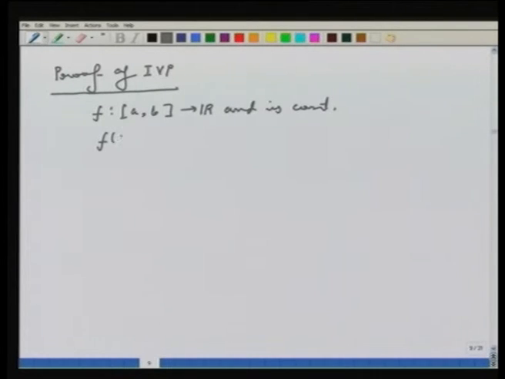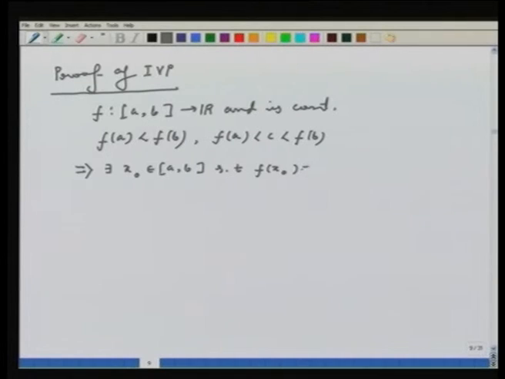Suppose f(a) is less than f(b), and also suppose there exists a c which satisfies f(a) less than c less than f(b). Then I want to prove that there exists x naught in the closed interval [a,b] such that f of x naught is c.